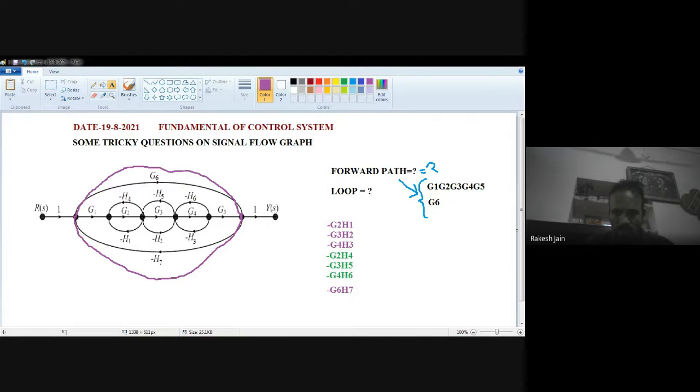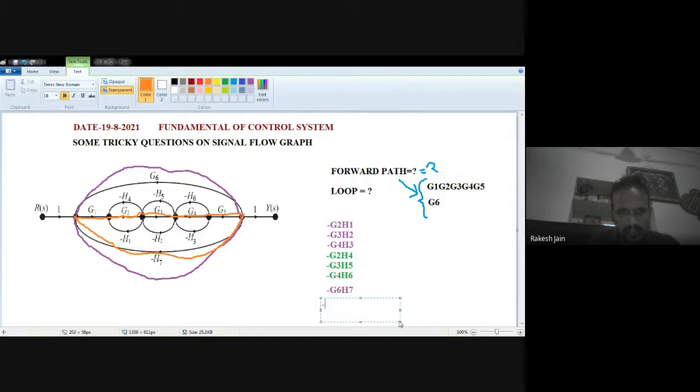When we see the question carefully, we find that yes, there is one more loop present. See, with this orange color I am showing you G1, G2, G3, G4, G5, and minus, let's say. This is also a loop, so we have to write down this loop too. Because the minus is there, I type minus externally. So G1, G2, G3, G4, G5, and so on.